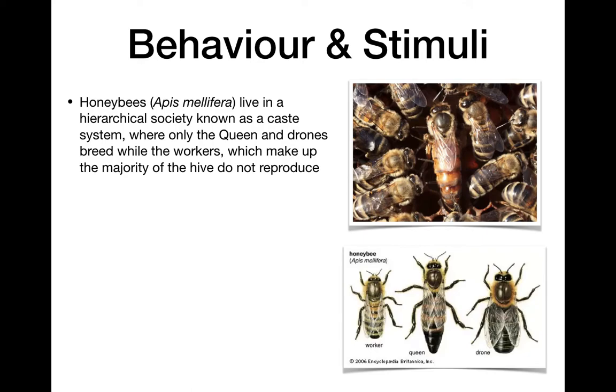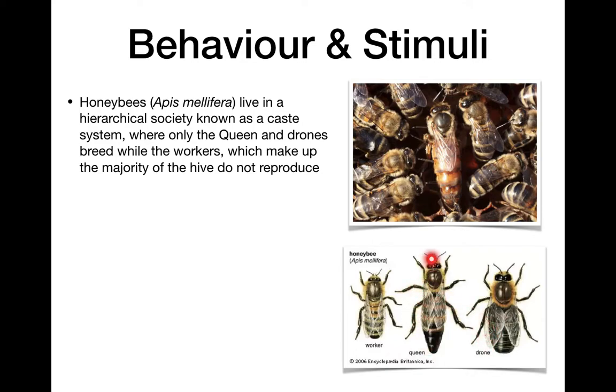Okay, so let's start by looking at an example here. Honeybees, or Apis mellifera, live in a very interesting society organization called a caste system. It's a hierarchical society in which there are very specific roles given to specific individuals. The queen is the only female who reproduces. Then there are drones, who are males who will also breed, but they usually only get a chance to breed one time, and then they die.